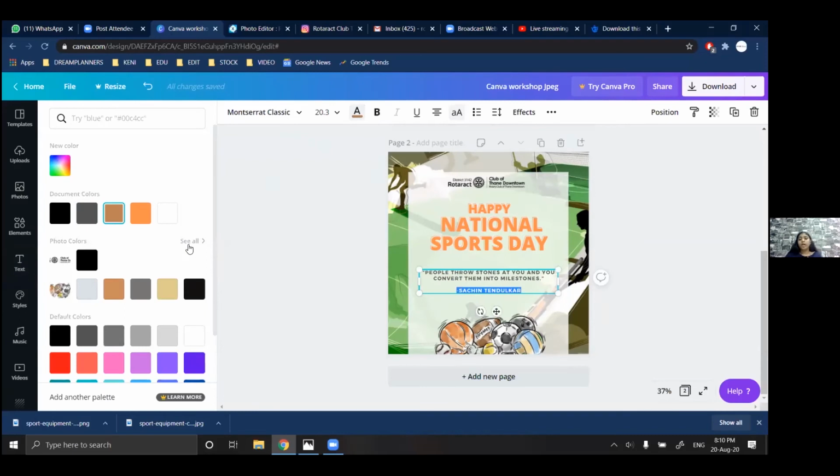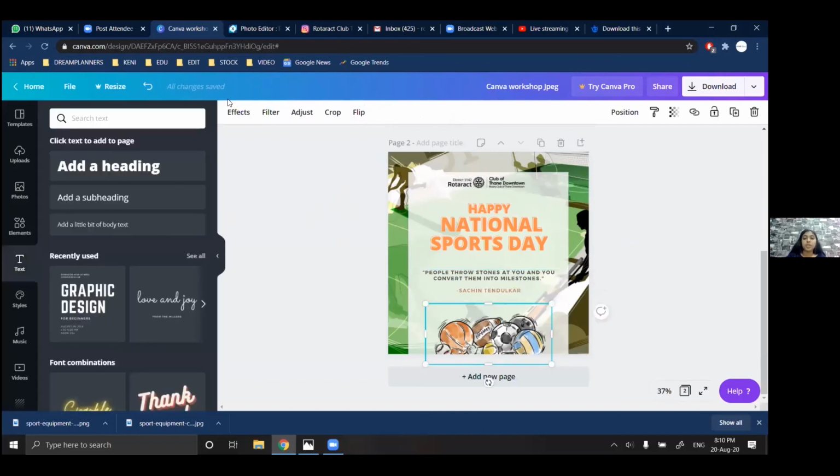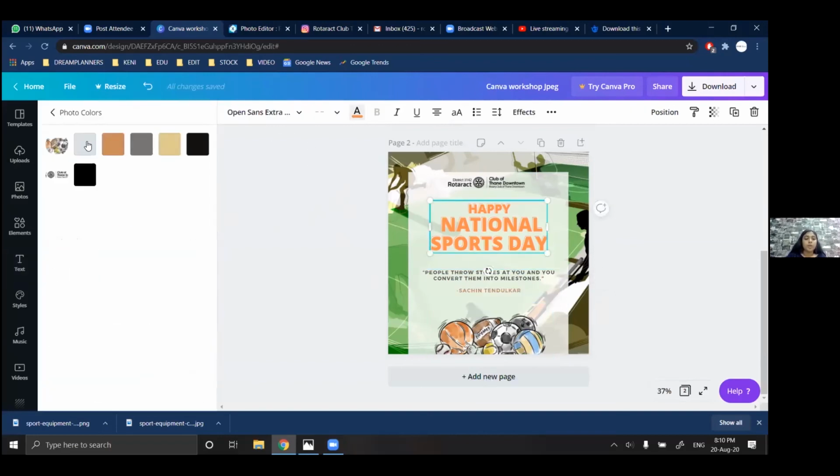Now, as I told you, color combinations are very important while making a JPEG. If you are adding any particular image, then when you open the color panel, you can see options. They have given you color combinations that you can use with respect to your images. I have added the logo, so it is showing black, and I have added this particular image, and that is why it is showing me color combinations with respect to that image. So I can use it from there. This color is from here.